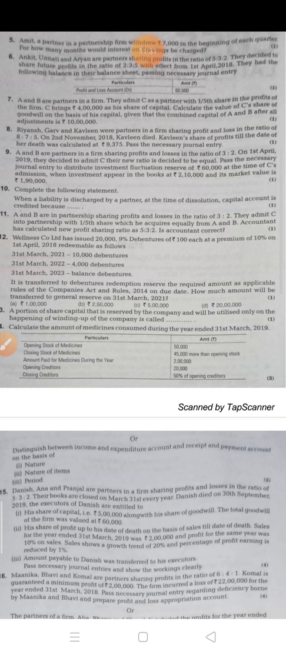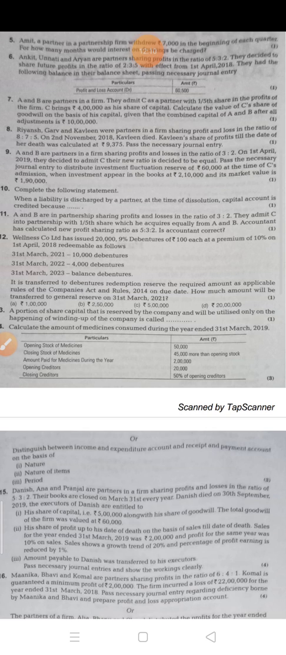Now, the next question is, Riyansh, Garv and Kavleen were partners in a firm sharing profit and loss in the ratio of 8:7:5. On 2nd November 2018, Kavleen died. Kavleen's share of profit till the date of her death was calculated at 9375. Pass necessary journal entry. So children, here the suspense profit is already given, 9375. You have to pass the journal entry.